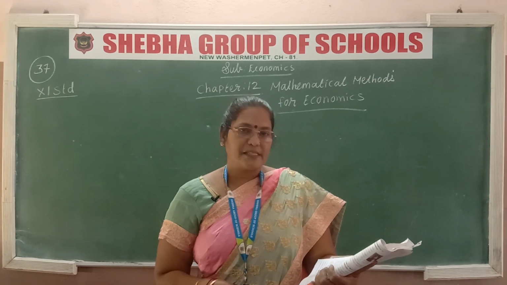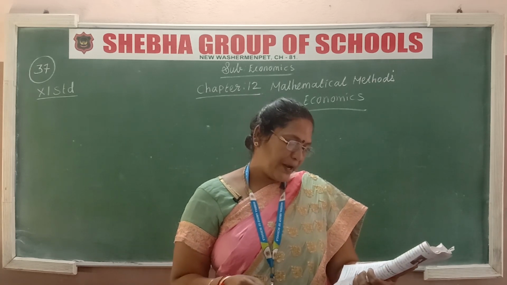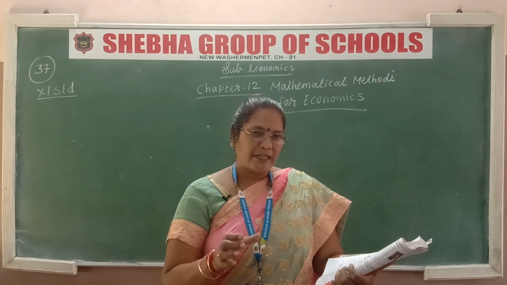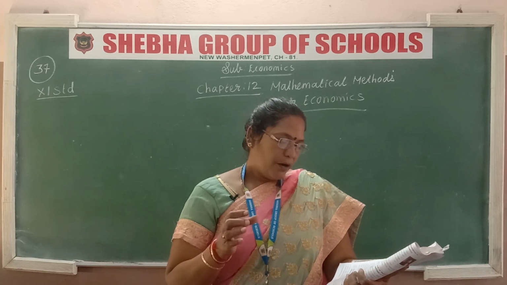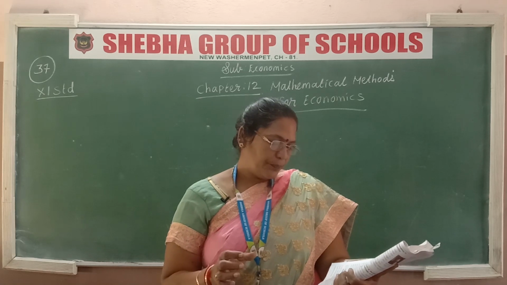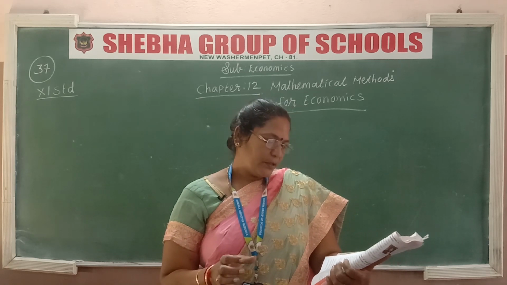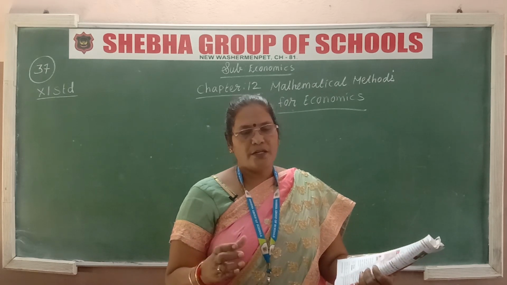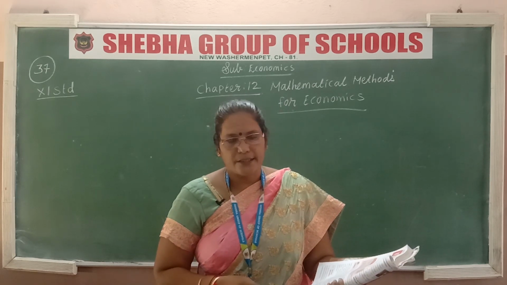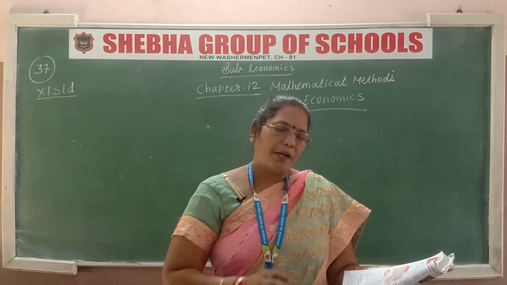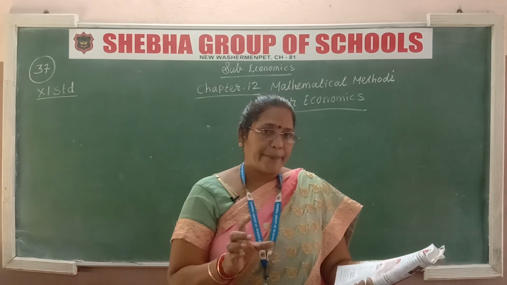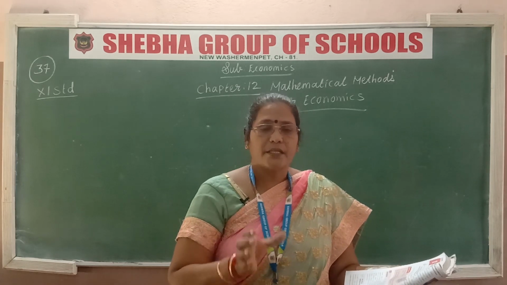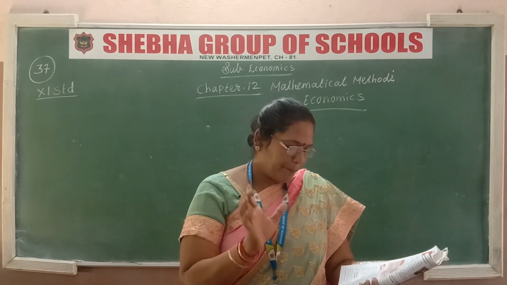So an example is given. The number of pens demanded in a given time in a higher secondary school is 200 when the price is 0. For example, in a particular period this higher secondary school needs 200 pens. They didn't say the price of the pen. They only want 200 pens.